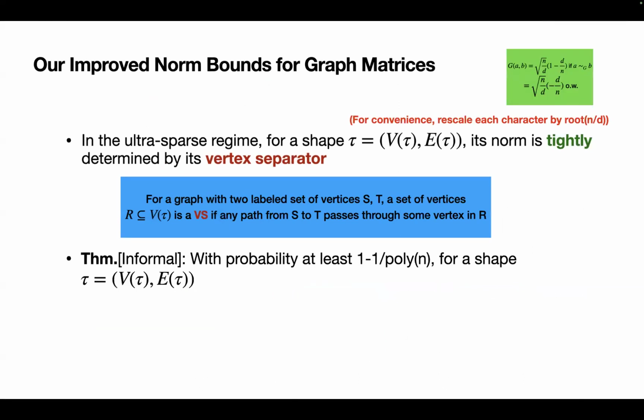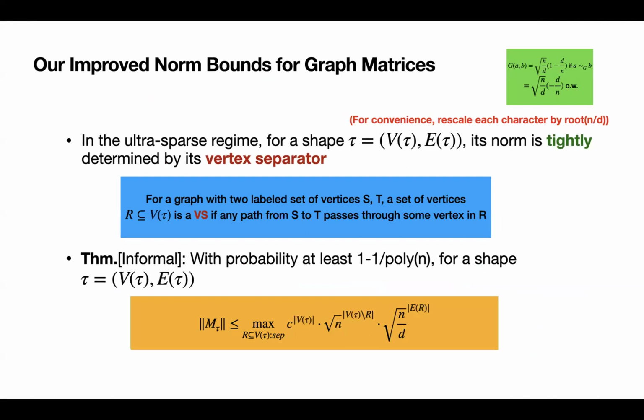And here is an informal statement of what we prove about these matrices. For convenience, we are going to scale each Fourier character such that each edge gives character root n over d if the edge is present, and minus root d over n otherwise.